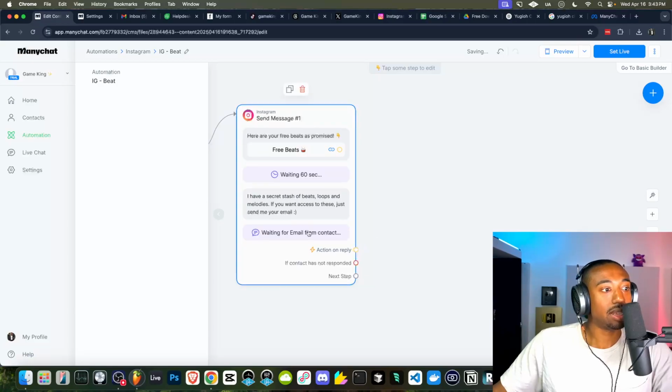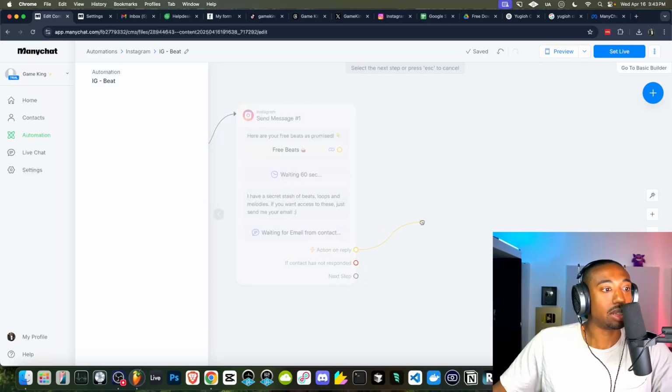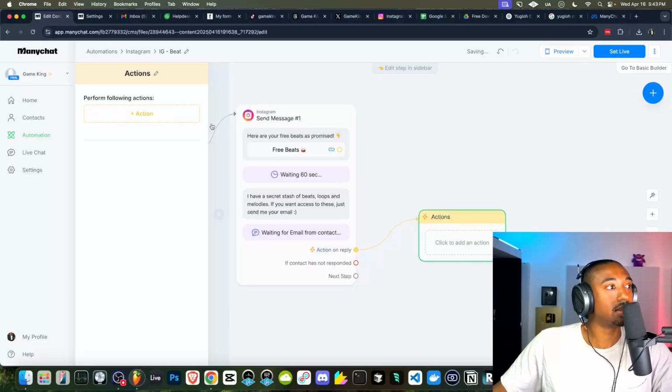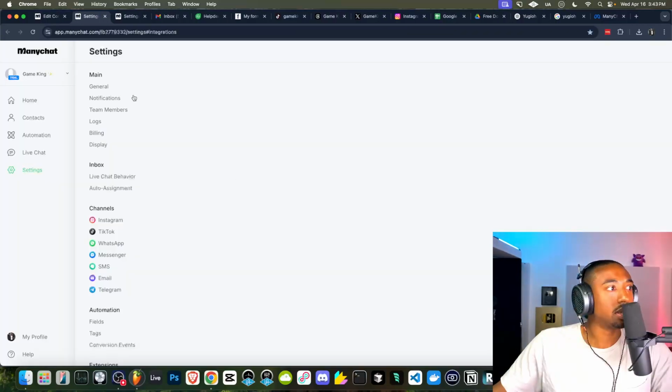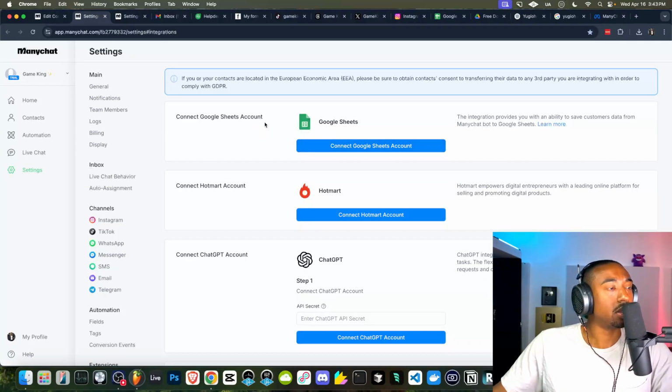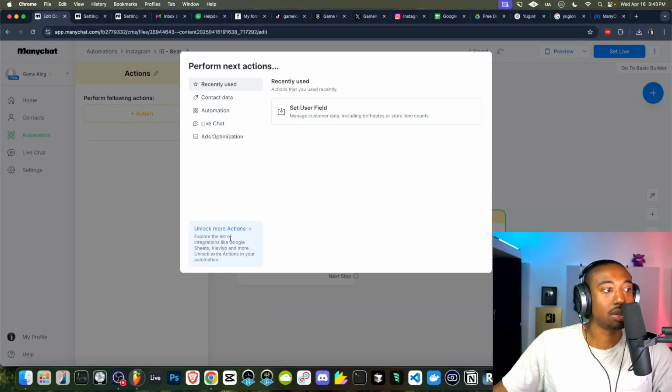So after they enter their email, we have an action. Let's click here and tell it to do an action. That action will be here, and we have to click unlock more actions here. And we can go to where it says Google Sheets. Now this is only for paid plans. So if you want to follow this step, it's for the paid plans only. I think because we're on free trial, you guys should have access to all this.